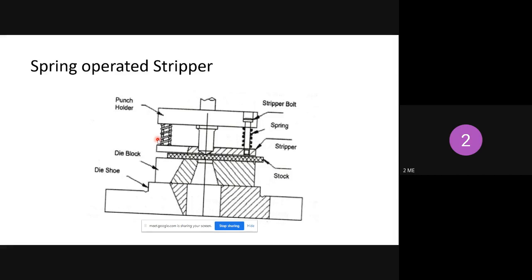So I hope all of you understood the three different types of dies. Any doubt in the three different types of dies? Any doubt? No, sir. So what portions did we discuss till now? Anyone tell me? Shearing process, power press, types of dies.